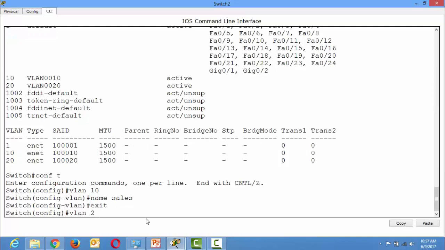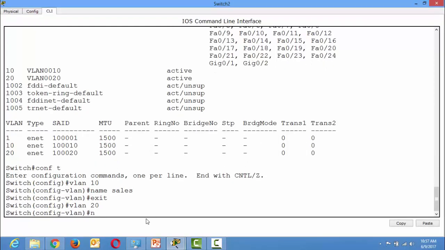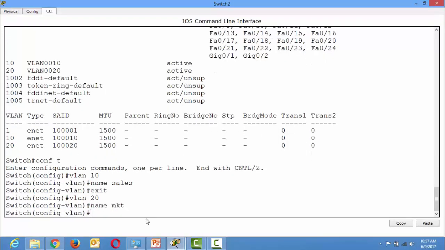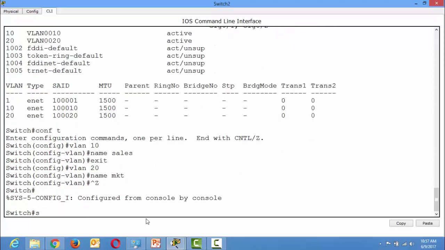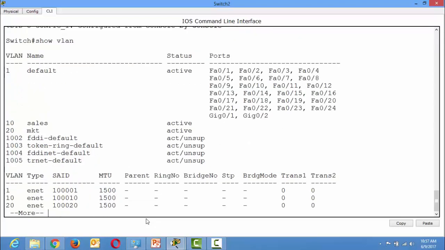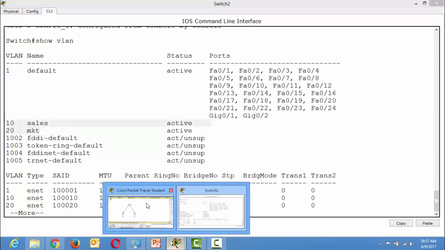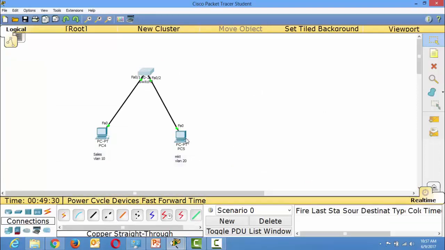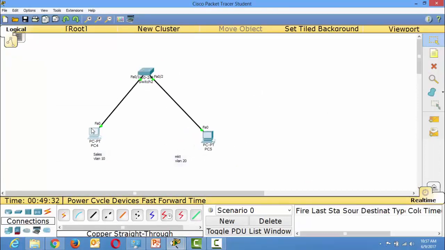And second is VLAN 20, I want to give the name marketing. Check it. Show vlan. Now you can see here VLAN 10 and VLAN 20 have been created. Now I want to put this particular machine in VLAN 10 and this particular port into VLAN 20.